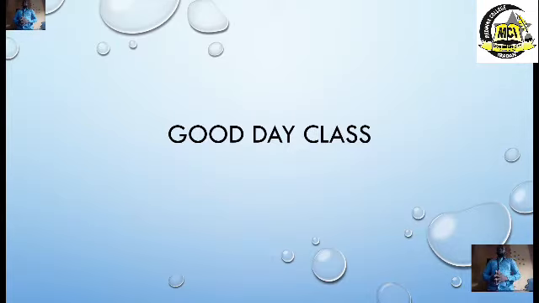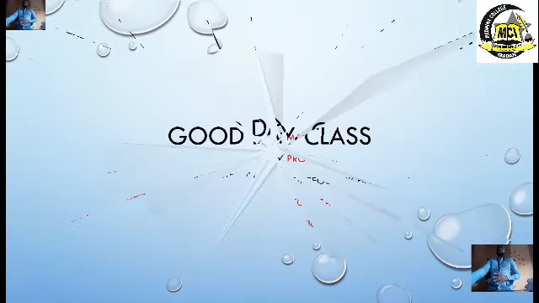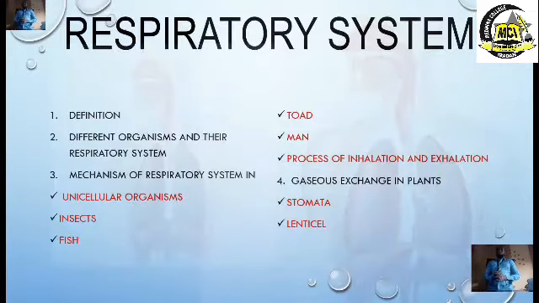Today we still move to the same topic, which is respiration, the respiratory system. The objective for today's lesson is that by the end of the lesson, the students should be able to define respiratory system, list different types of organisms and their respiratory system, and explain briefly the mechanism of respiratory system in unicellular organisms, insects, fishes, toads, man. Then they should be able to explain the process of inhalation and exhalation.